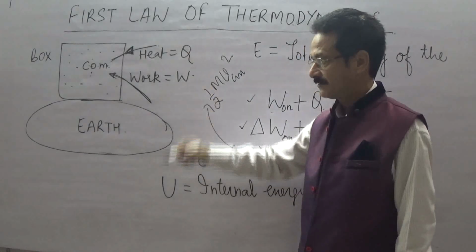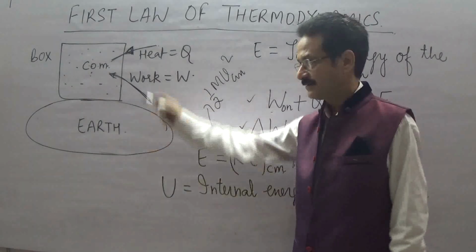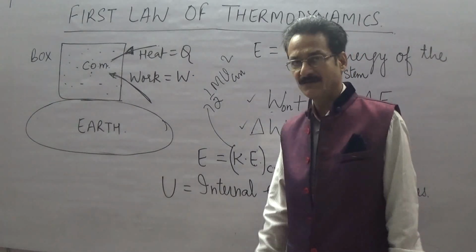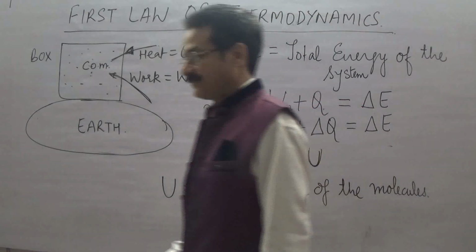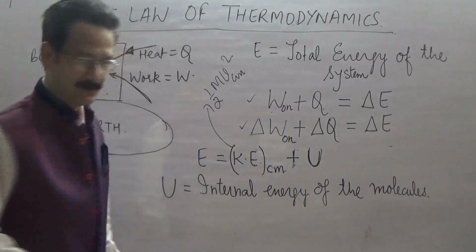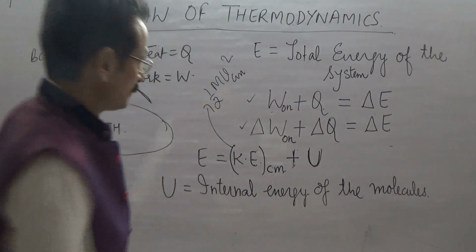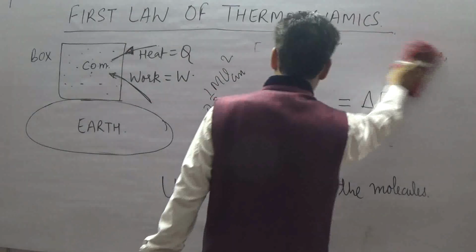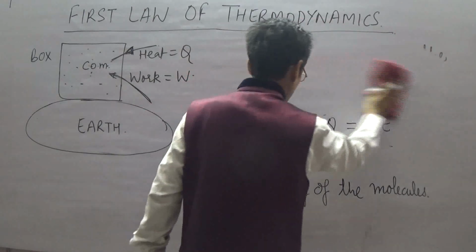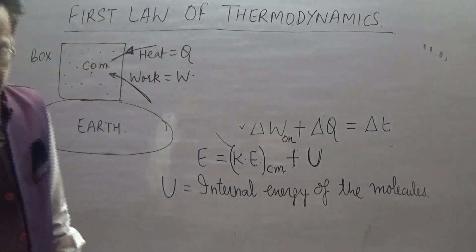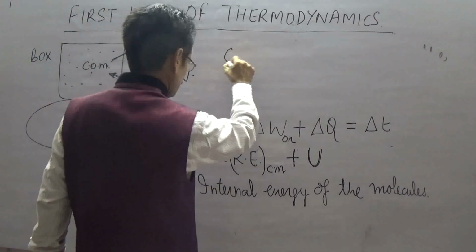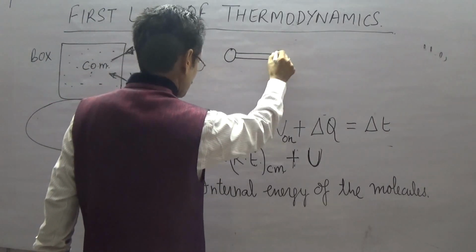Suppose this is a gas comprising diatomic molecules. Now the physical picture of a diatomic molecule will be something like this.